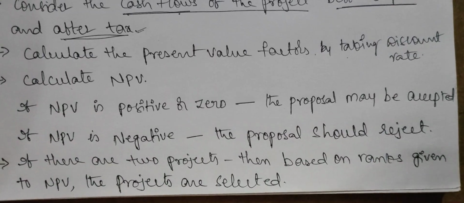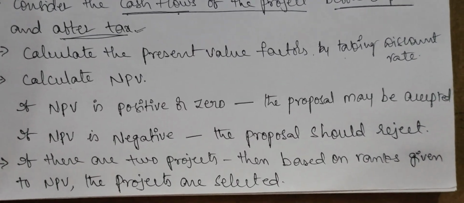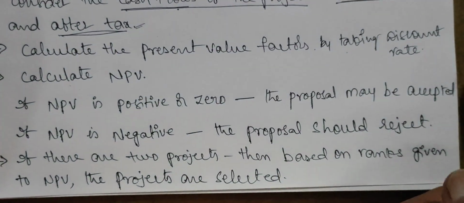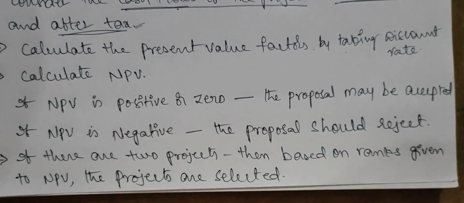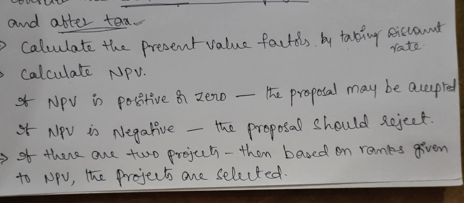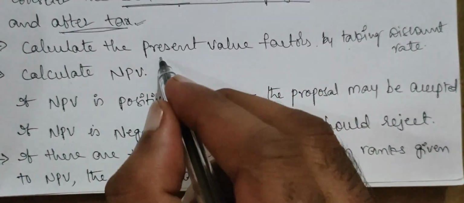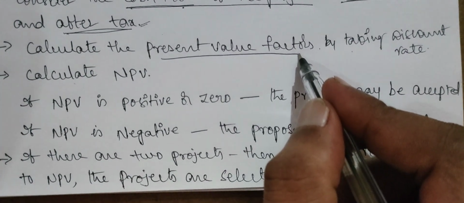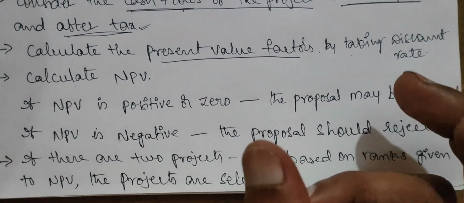If the calculation of NPV is asked in the examination, then we will have a formula. I will tell you later when I am discussing the problems. With the help of that formula, we can easily get the present value factors and apply them without taking help of any tables, that is, the present value tables. I will tell you how, because that is very, very essential.